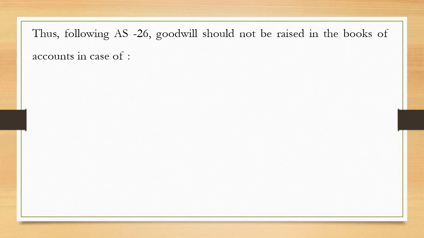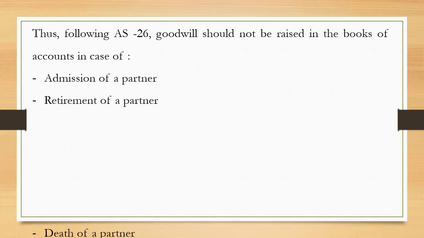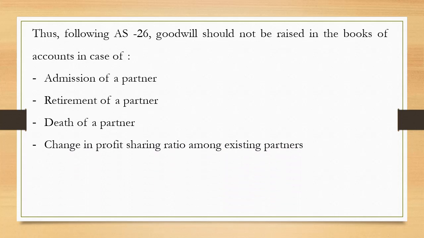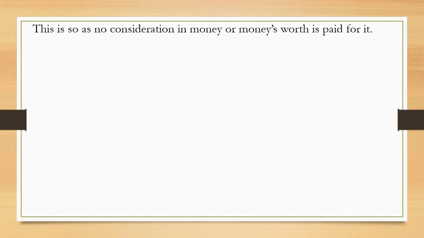Thus, following AS 26, goodwill should not be raised in the books of accounts in case of admission of a partner, retirement of a partner, death of a partner, or change in profit sharing ratio among the existing partners. So these are the various cases wherein goodwill should not be raised by the partners in the books of accounts, as no consideration in money or money's worth is paid for it.